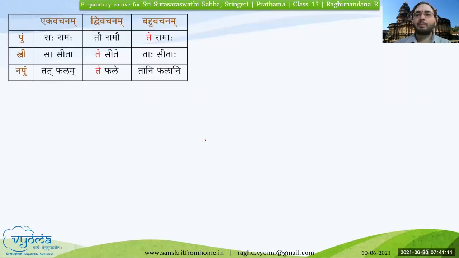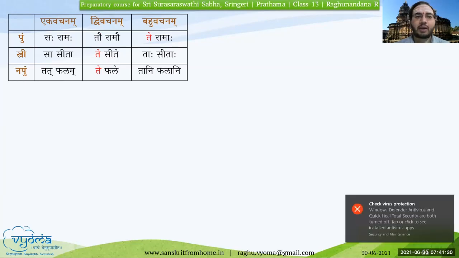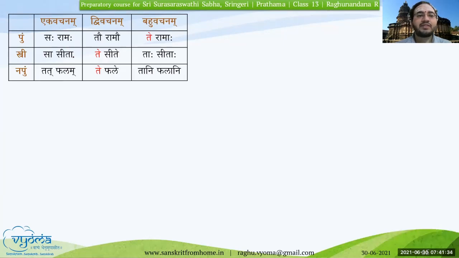We shall see the comparison between all these three. Basically, how the forms are in Pullinga, in Strilinga, and in Napumsakalinga, and what the peculiarities, similarities, etc. are. We shall see this. So I shall read these out. Saha ramaha, tau ramo, te ramaha. This is with respect to tat shabda. Sa sita, te site, taha sitaha. Tat phalam, te phale, tani phalani.